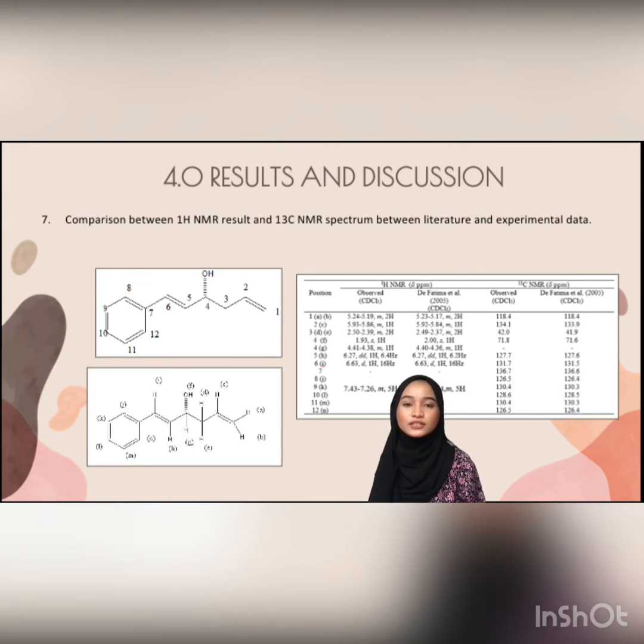The first peaks to observe are the protons in the benzene ring, with peaks in the range of 7.43 to 7.26 ppm. Another important peak to observe is the one attached directly to the oxygen, and there was a peak shown for this at 1.93 ppm. Other than those important peaks, there were also other peaks observed in this proton NMR spectrum, all of which have 1 integration.